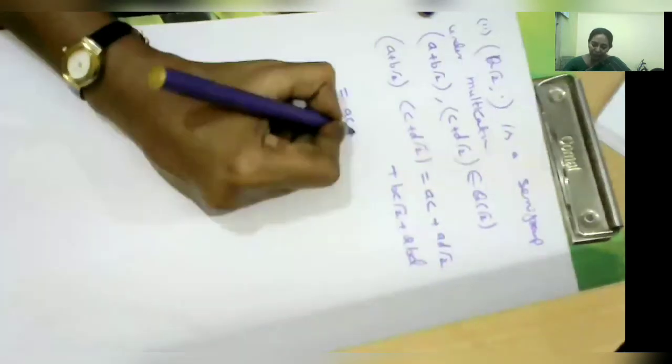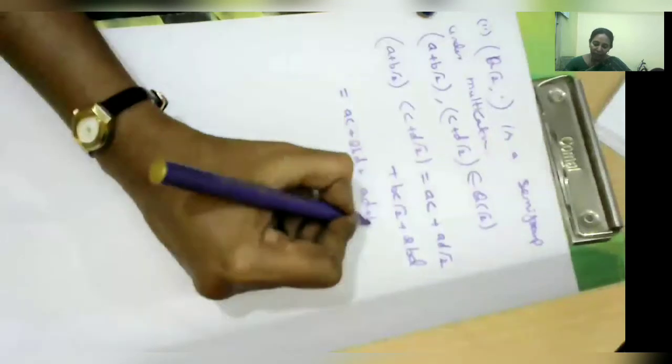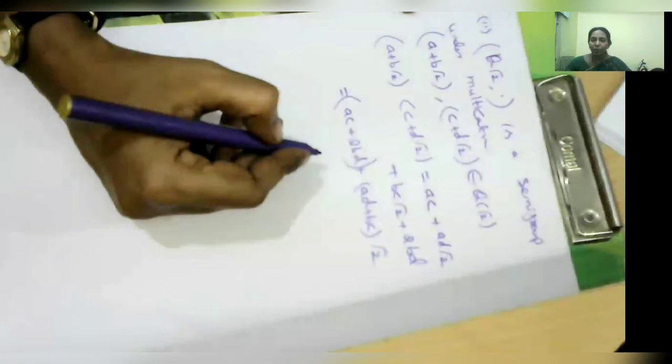Rewriting this: ac plus 2bd plus (ad plus bc) into square root of 2. So this is also in the form of a plus b root 2.